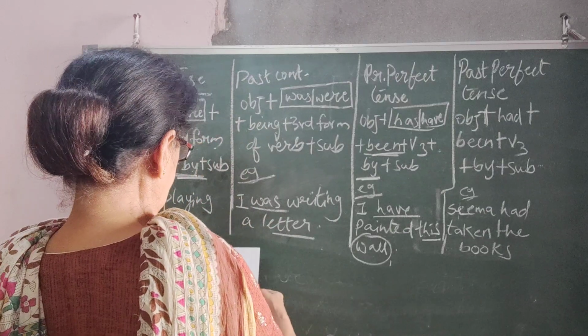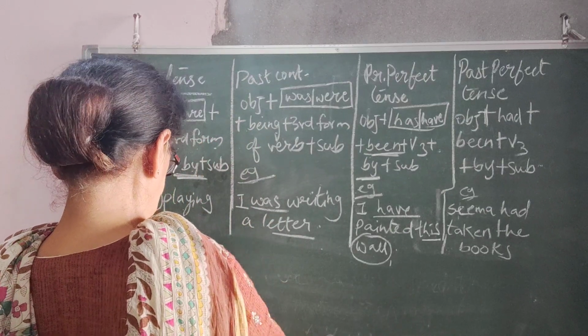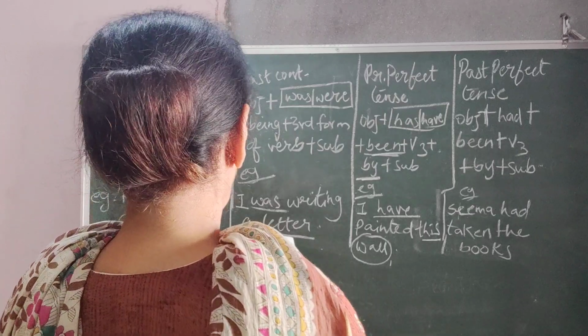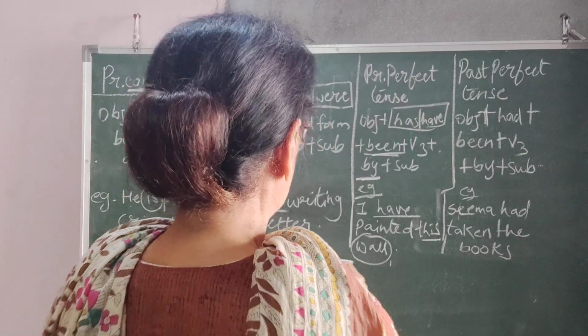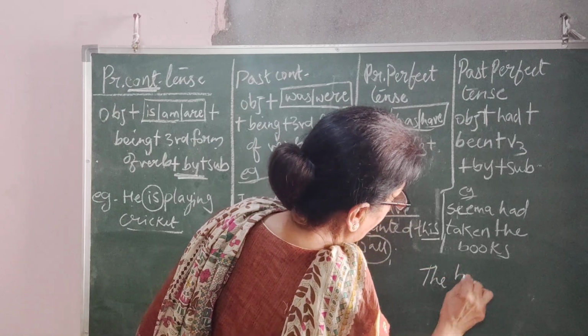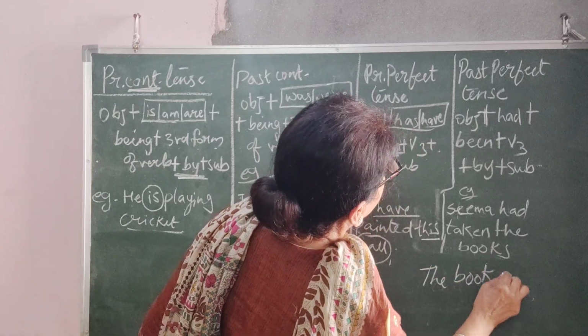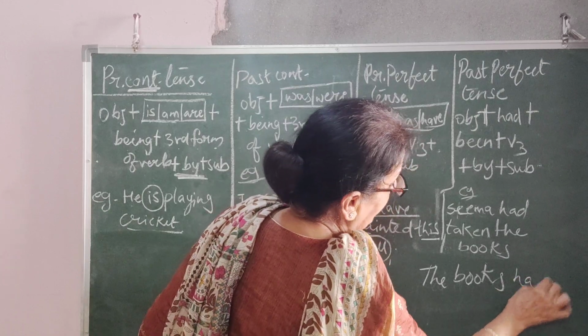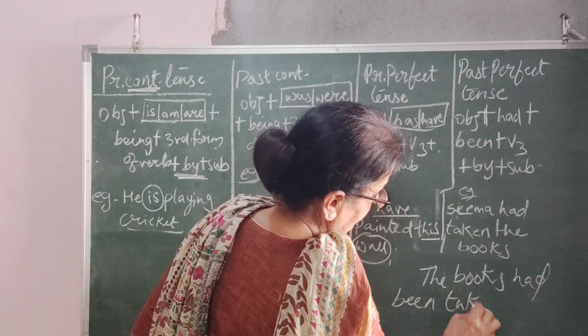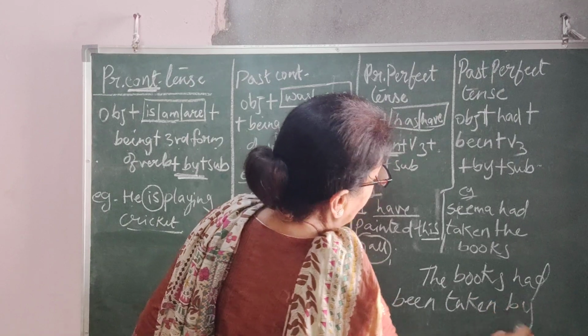Seema had taken the books. So the books had been taken by Seema.